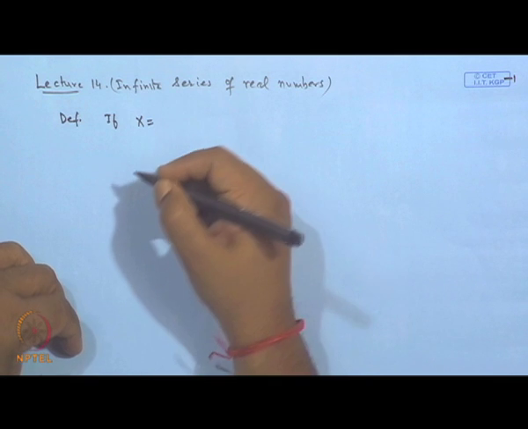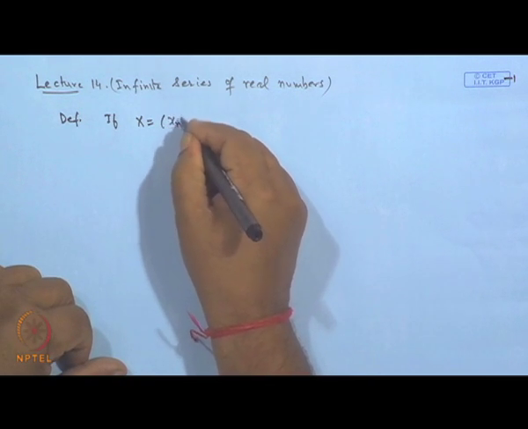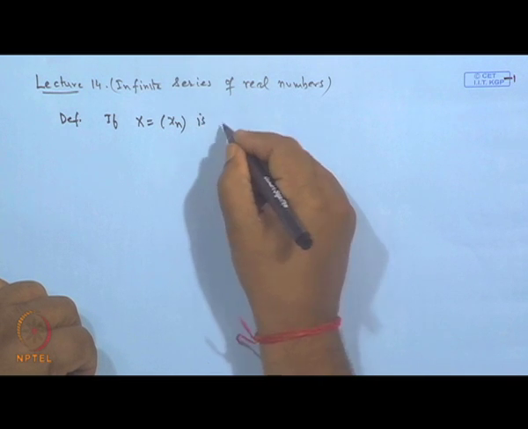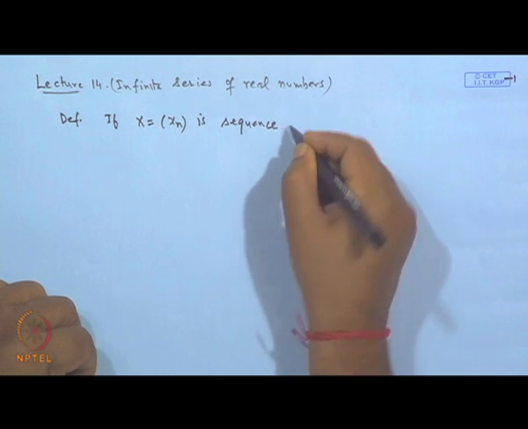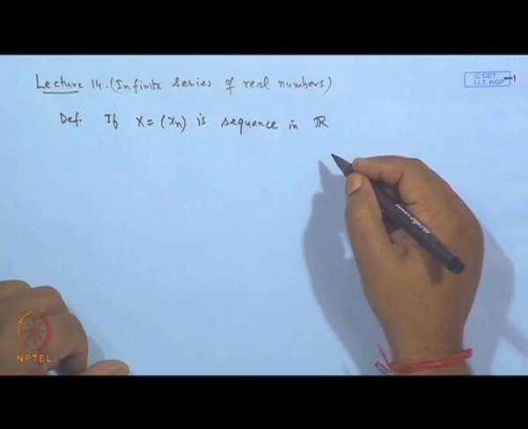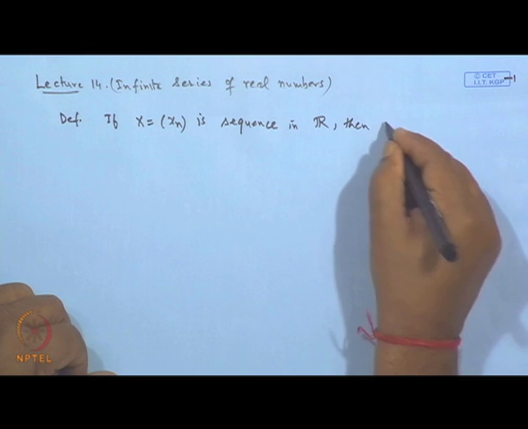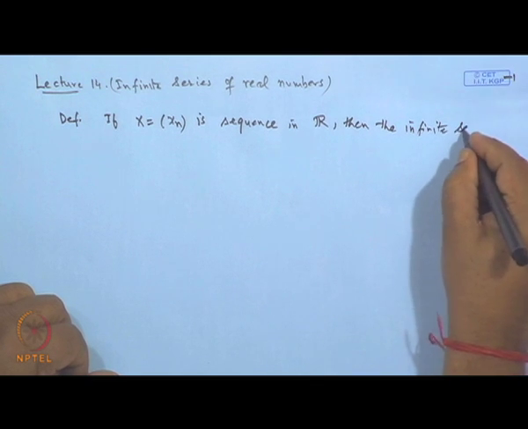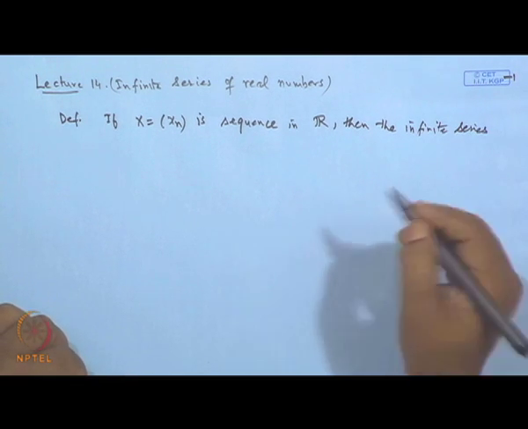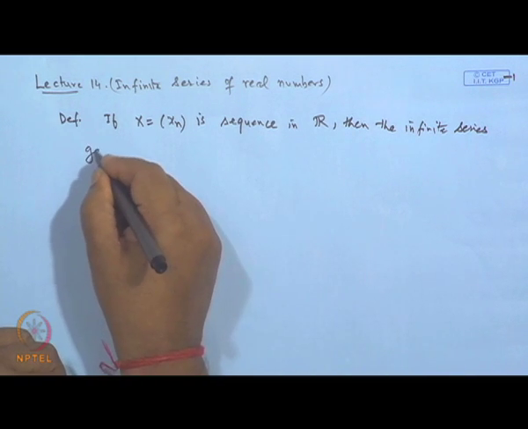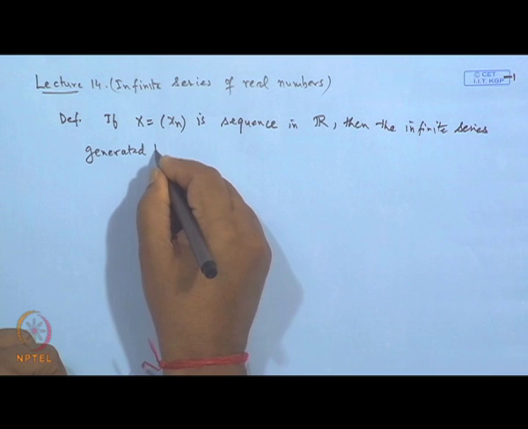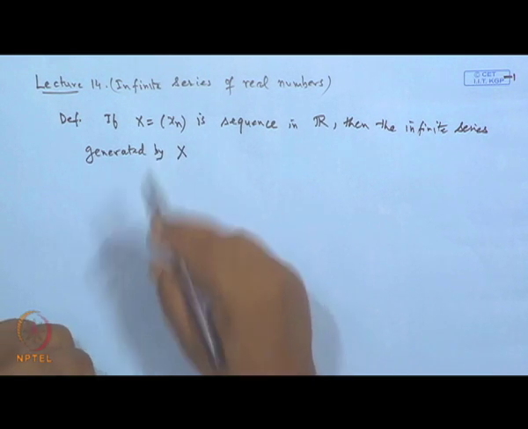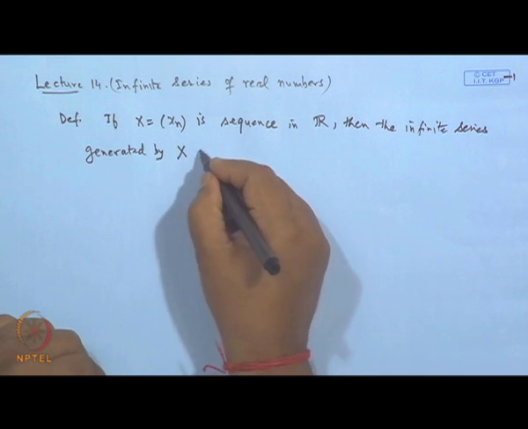So, we define the series as follows: if x n is a sequence in R, which means a set of real numbers, then the infinite series generated by x is this.